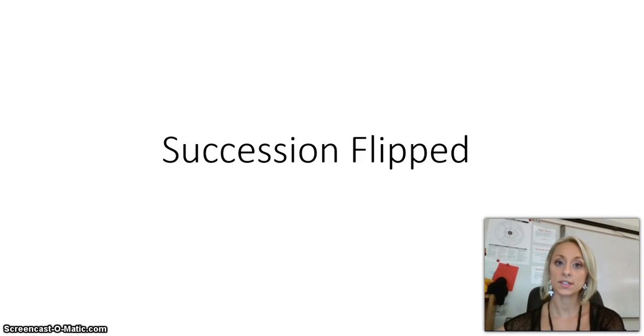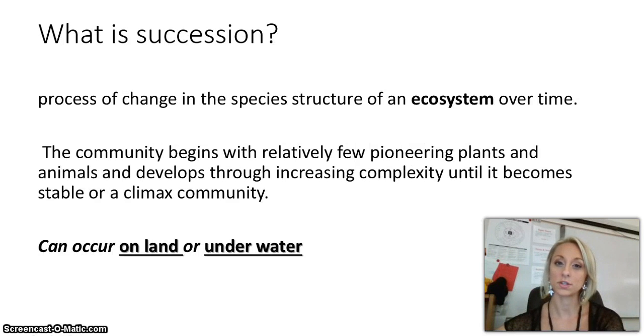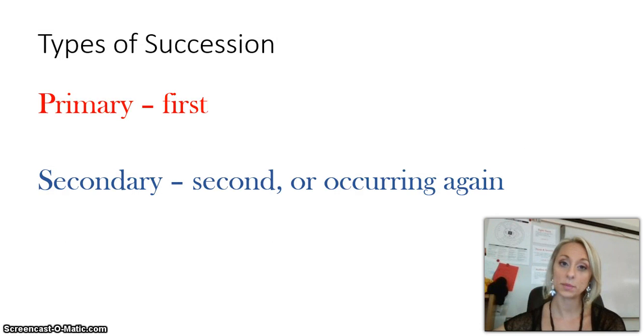Today we're going to talk about succession. What is succession? Succession is when a new ecosystem is being created or an old ecosystem is starting over. This can occur on land or underwater. There are two types of succession. We have primary succession and secondary succession.